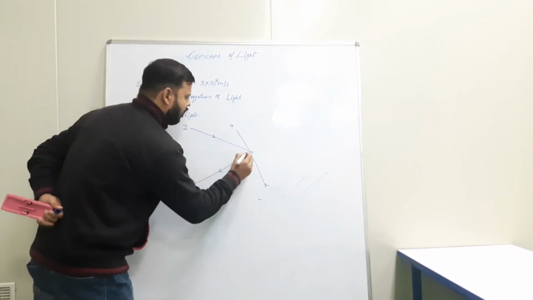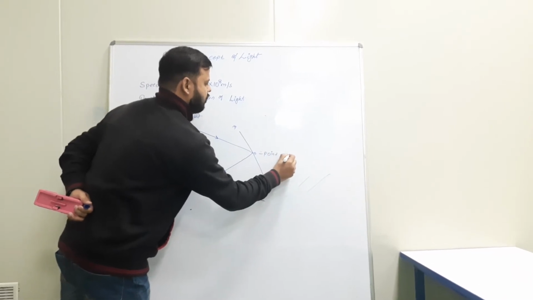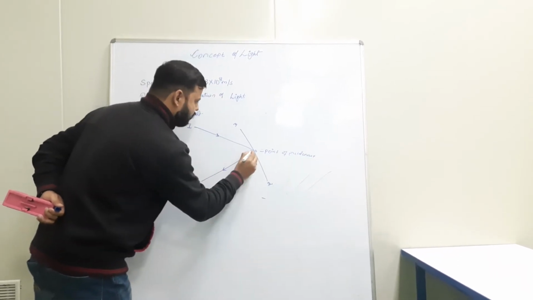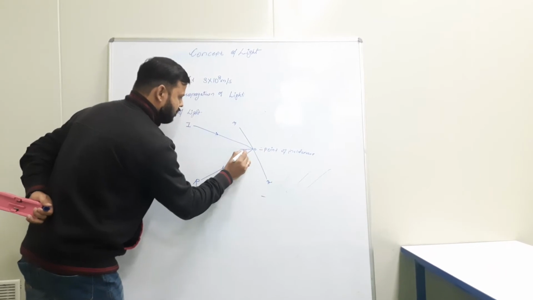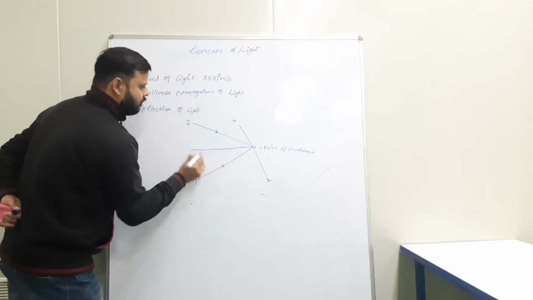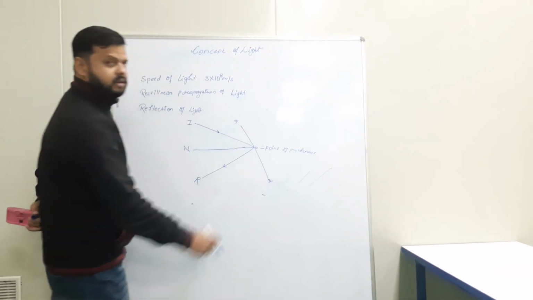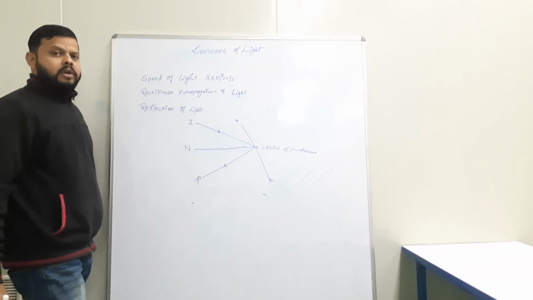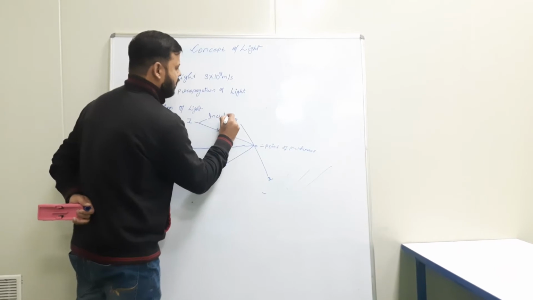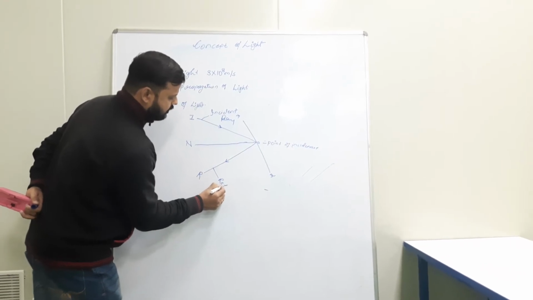Now I am drawing a normal. This O is called the point of incidence. Now if I draw a perpendicular line through the point of incidence, this might not look like a straight line, but consider it is perpendicular, and I have named it as N. Now NO is normal to the plane surface M dash. This is called incident light, that means we are throwing light onto a surface. You can call it the incident ray, and this one the reflected ray.